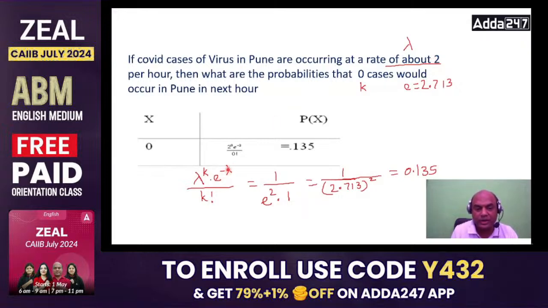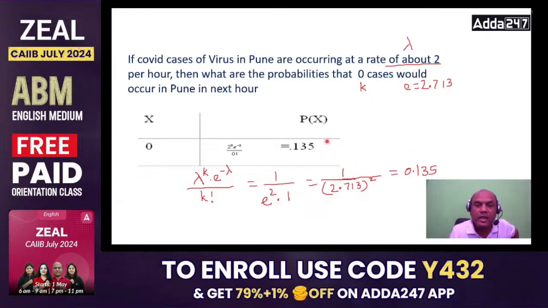This e raised to minus 2 goes down, so it is e square. So it is lambda raised to k upon e square into k factorial. k required is 0, so k factorial, 0 factorial, is 1. What is lambda raised to k? 2 raised to 0, anything raised to 0, is 1. So 1 upon e square. Now 1 upon 2.713 square. If you do the total, you will get 0.135. This is your answer. So the probability of 0 cases is 0.135.